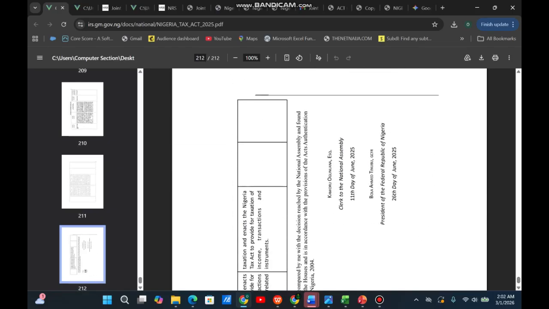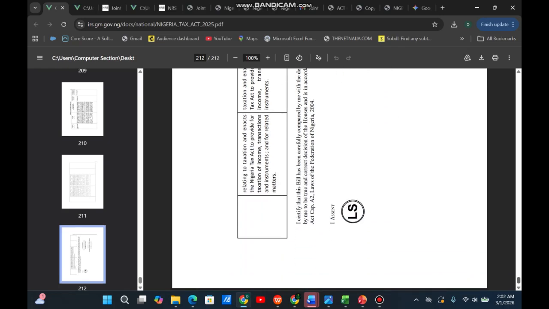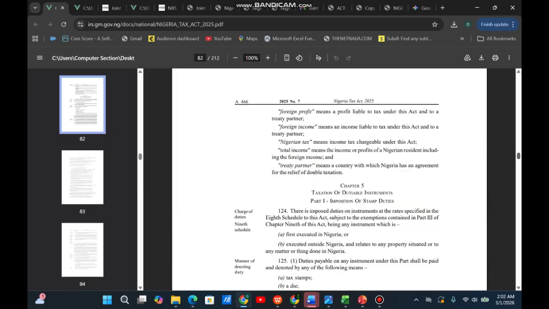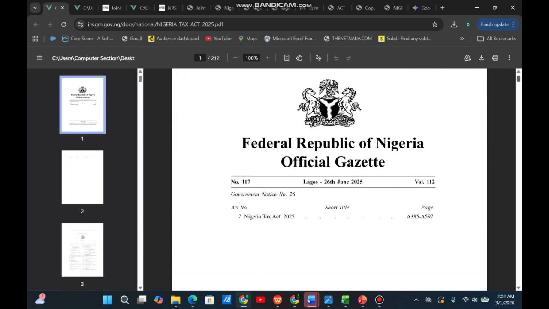Whether it was signed. You could see Mr. Kamaru's name there, and also Mr. President's name. But this one was not signed. The name is not there, just not signed. So don't use this one. You'll be seeing some inconsistency if you use this one. You won't see the way this one was arranged.